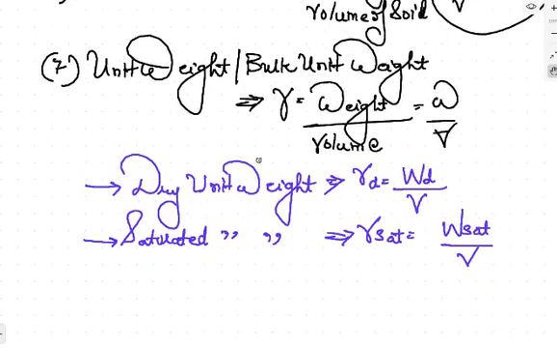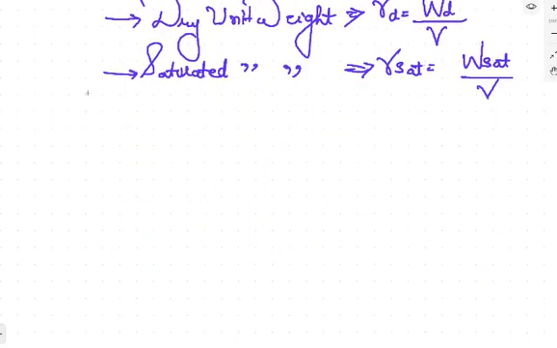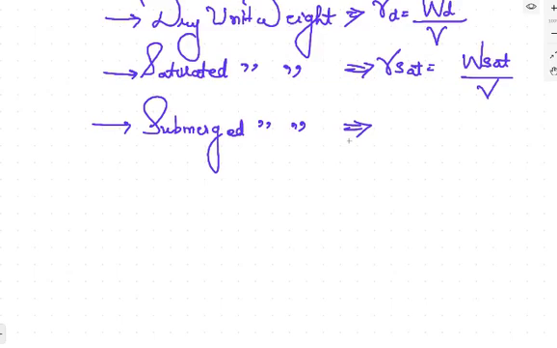एक होता है submerged unit weight. There is another unit weight which is submerged unit weight. पहले मैं सारी properties आपको समझा दे रहा हूँ जिससे easily आपको सबको समझ में आ जाए. Submerged unit weight, अगर आप डुबा देते हो पूरे सॉइल को किसी पानी के अंदर, तो इसका मतलब यह है अभी वेट के साथ साथ वाटर का भी कुछ केस आ गया. Submerged unit weight is defined by gamma submerged.